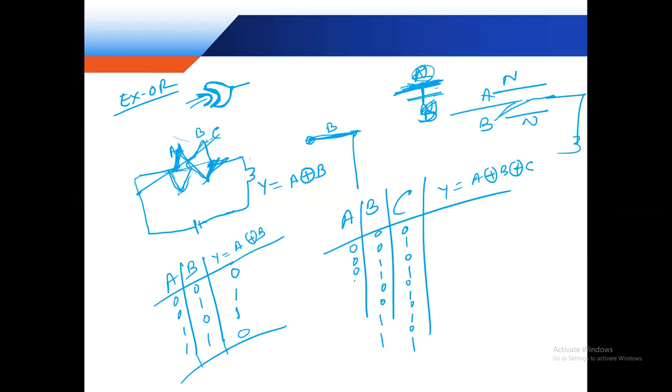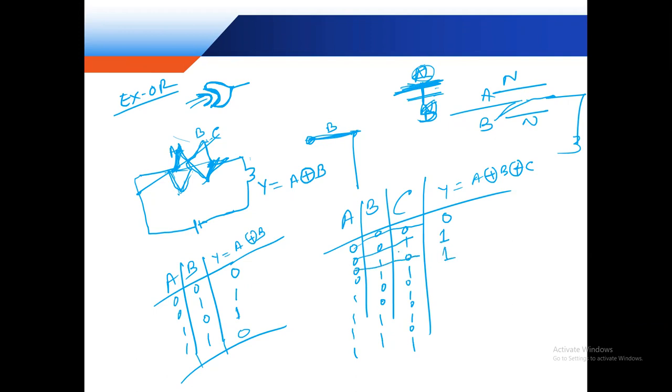All are 0, so this is zero. Any one short, so high, this B short, so high.